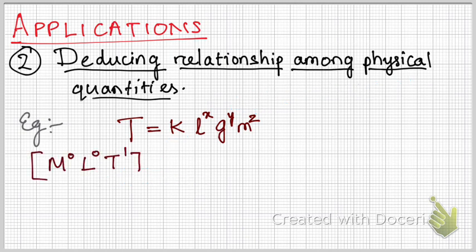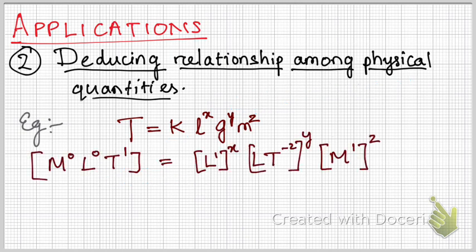So let's analyze how to do this. First, we have to write the dimensional equation. Then we know that these things are variables. So we just put them over here like this, and ultimately we will get the dimensional quantities like this. According to the principle of homogeneity, this should be equal to this.